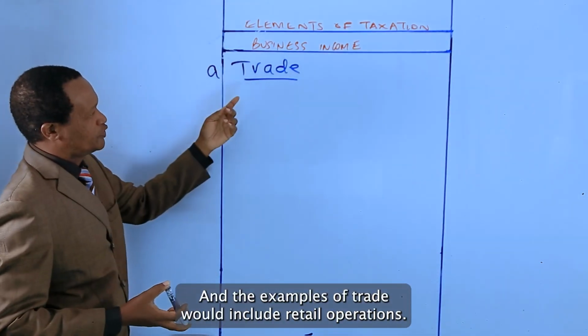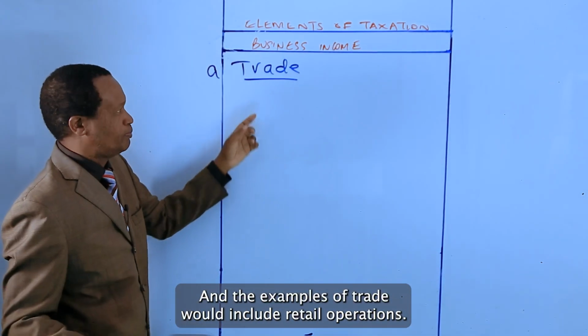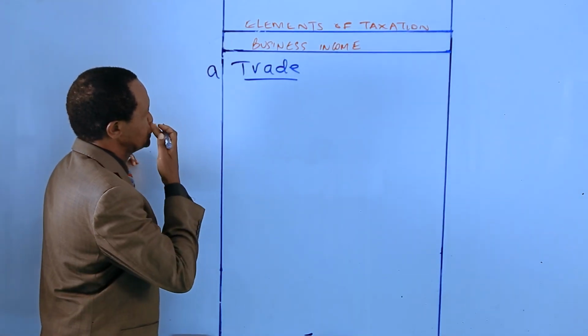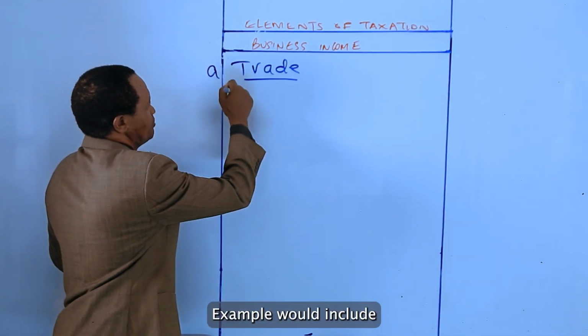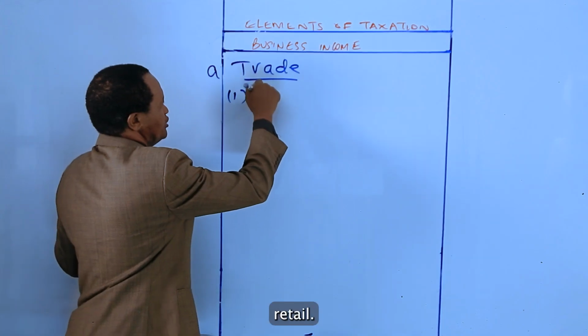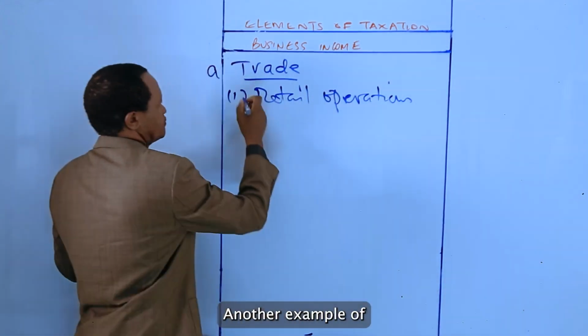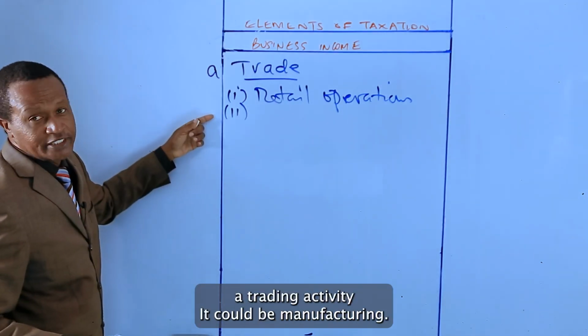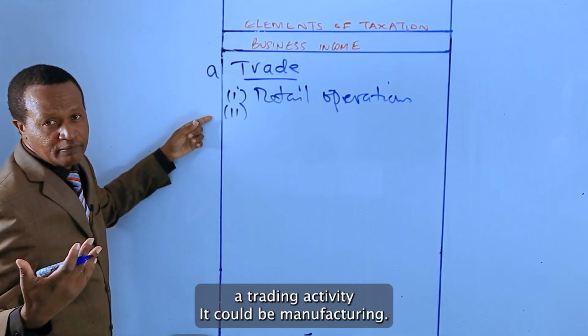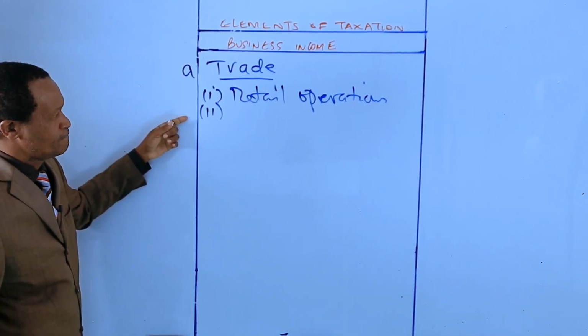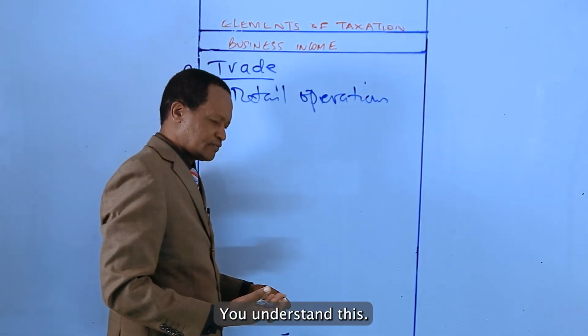And examples of trade would include retail operations. Another example of a trading activity could be manufacturing. You understand, candidates?